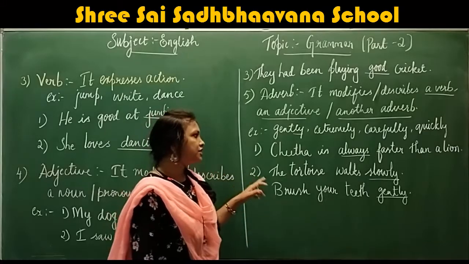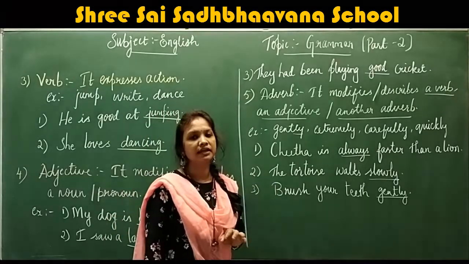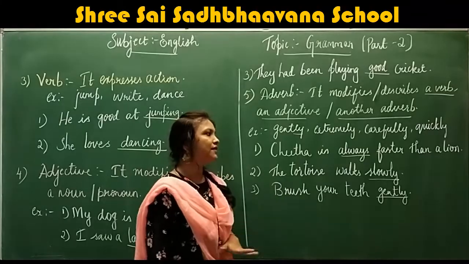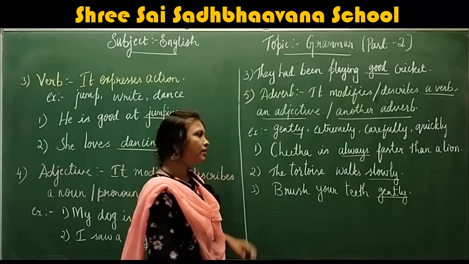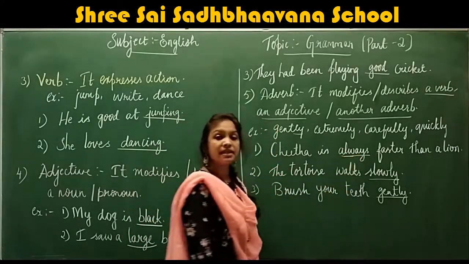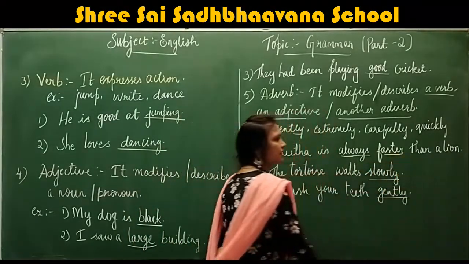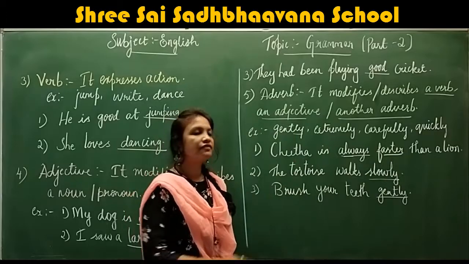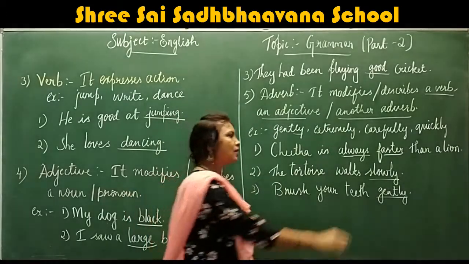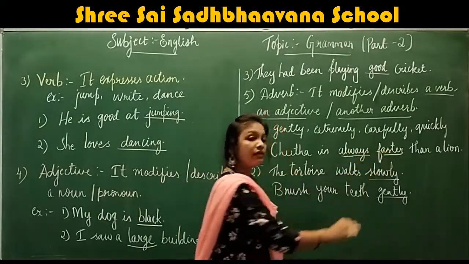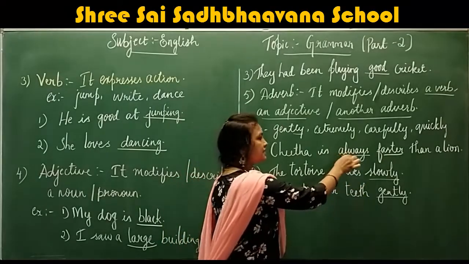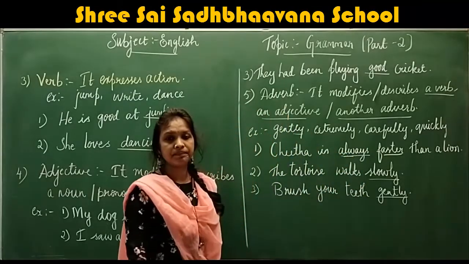Okay. Example: Cheetah is always faster than a lion. So the word always is acting as an adverb and it is describing the verb faster. Right? Fast is the verb. So the word always is describing the verb. So the word always is acting as an adverb.